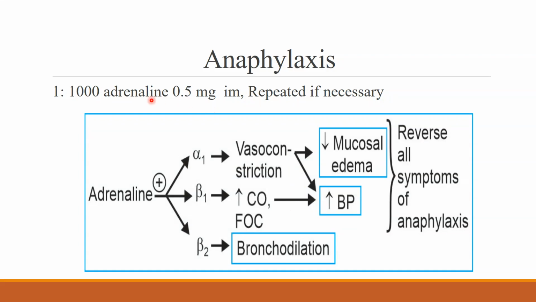For anaphylactic shock, adrenaline is used at a dilution of 1 in 1000, 0.5 milligrams intramuscularly. Along with adrenaline, hydrocortisone is also used.